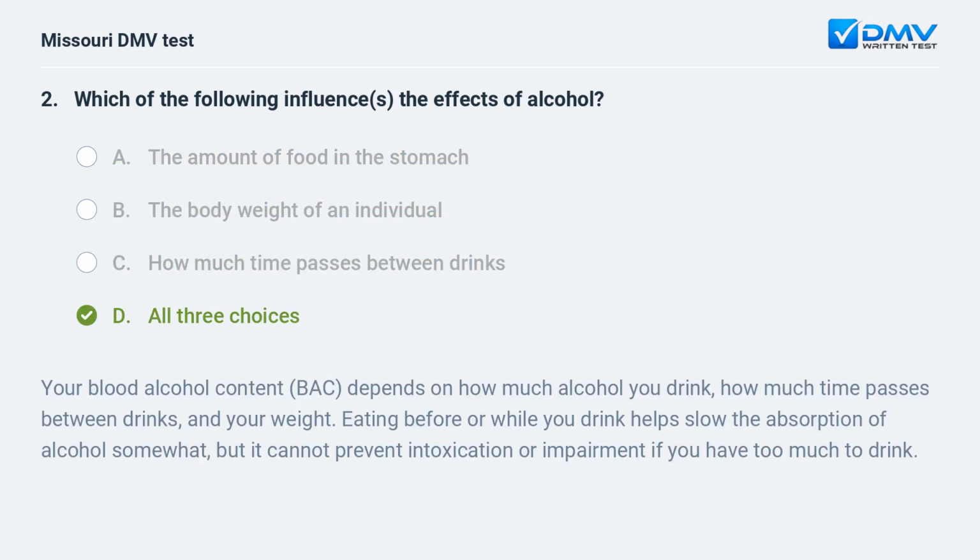D, all three choices. Your blood alcohol content (BAC) depends on how much alcohol you drink, how much time passes between drinks, and your weight. Eating before or while you drink helps slow the absorption of alcohol somewhat, but it cannot prevent intoxication or impairment if you have too much to drink.